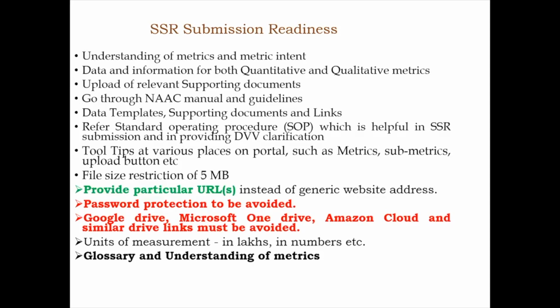Depending on the diversity of institutions, we have made an attempt to have manuals separately for each of them. Data templates, supporting documents and links: please go through the standard operating procedures. What sort of documents we are asking for is specified out here. I'll show you later in the DV process how exactly the standard operating procedure looks. Please go through the SOP, which is very helpful for you to understand SSR.